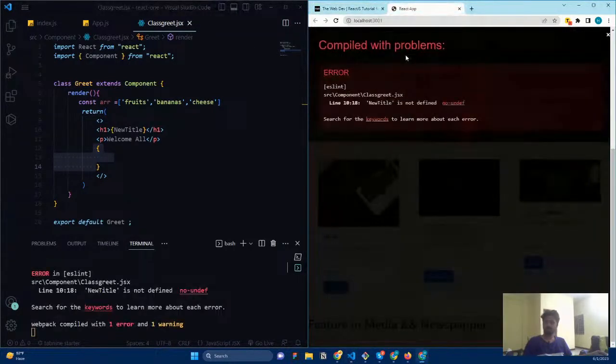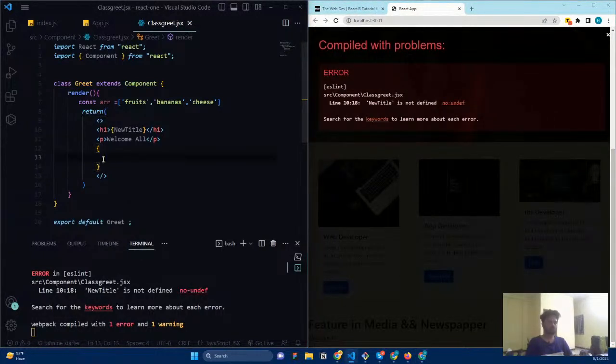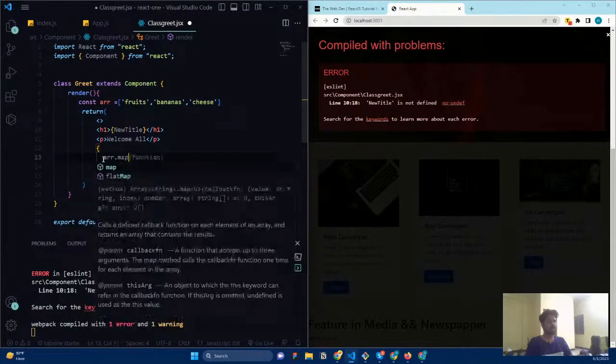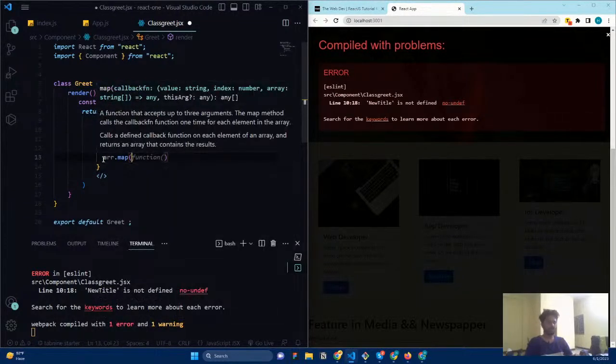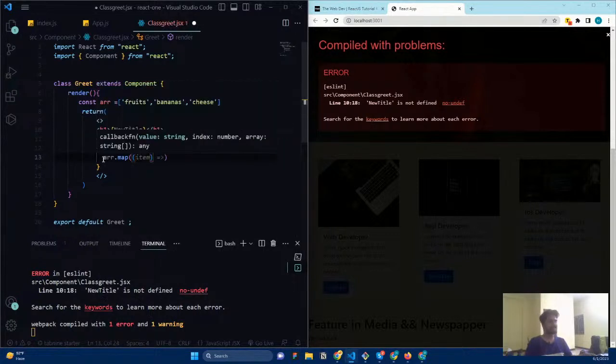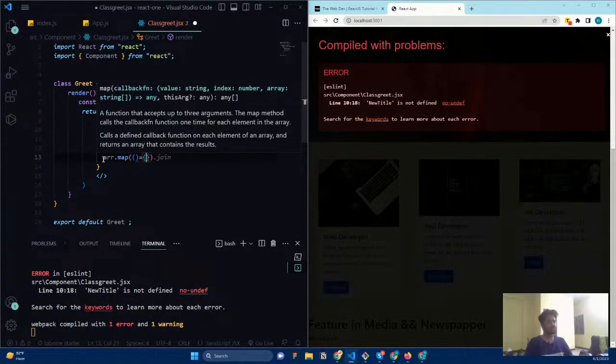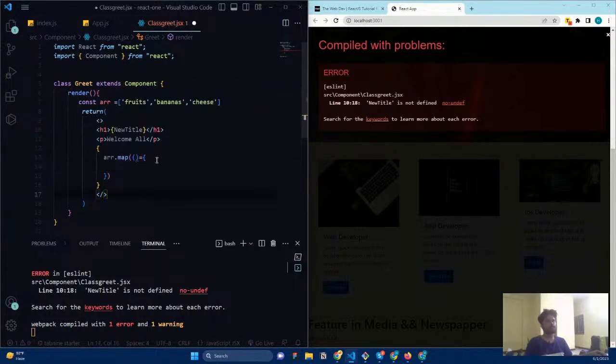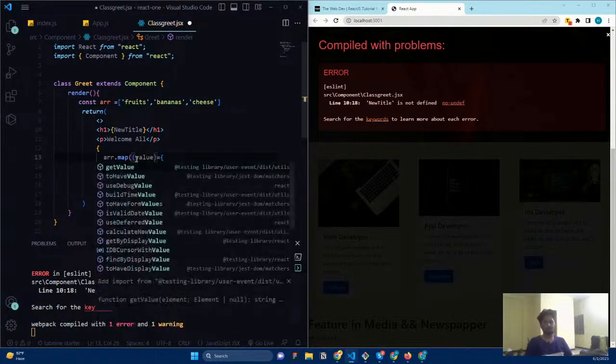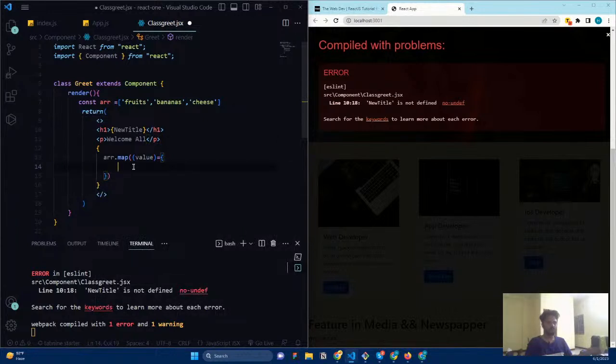And here you need to use the curly braces, and here we're going to use the JavaScript code. So the JavaScript code is going to be ARR dot map. I'm going to call a function for the mapping functionality. It is going to map everything, and I just want only the value. So I'm going to say value.